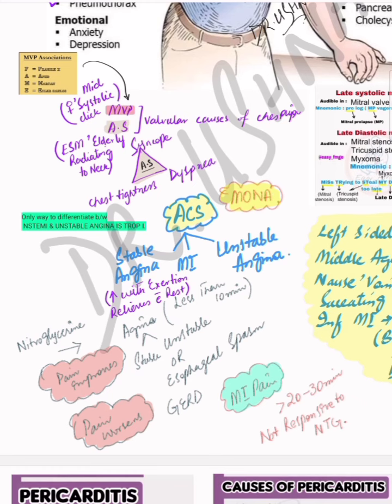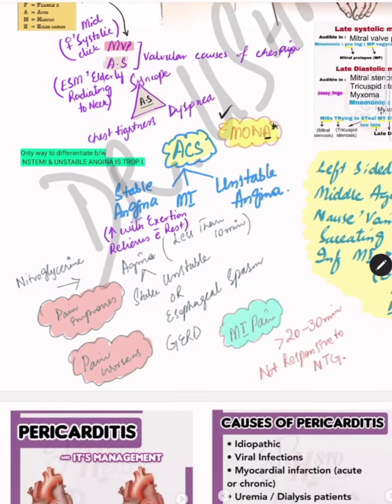The most important therapy for the ACS patient is MONA. M is for morphine, O for oxygen, N for nitroglycerin, and A for aspirin. Among these, if the MCQ asks for the most important initial therapy for this ACS patient, it is going to be aspirin, because aspirin alone among these medications has mortality benefit. Among MONA, aspirin is the most important medicine to be given in ACS patients.